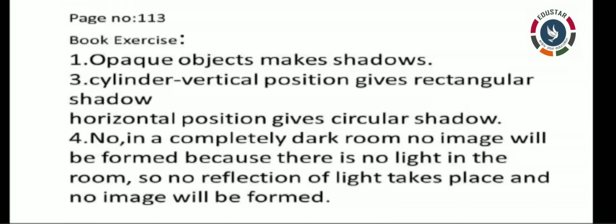If you keep a cylinder in horizontal position, then you can get a shadow in circular shape. Understood, children? So the example, you can take a cylinder or any circular disc or something. The vertical cylinder gives rectangular shadow, and if you keep it horizontal, then it gives circular shadow.